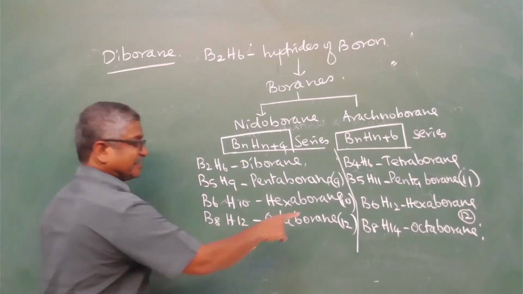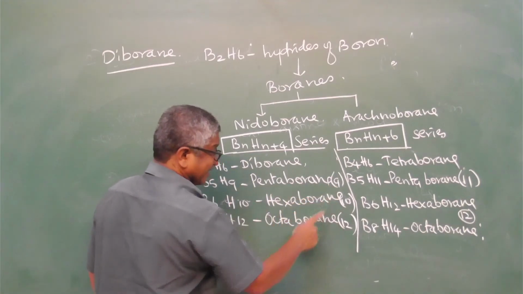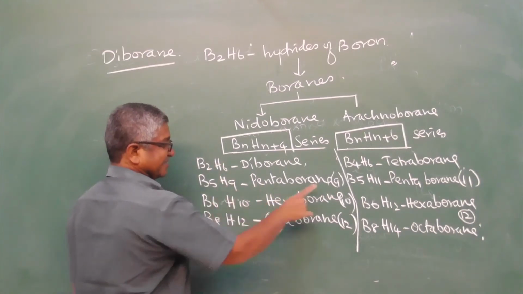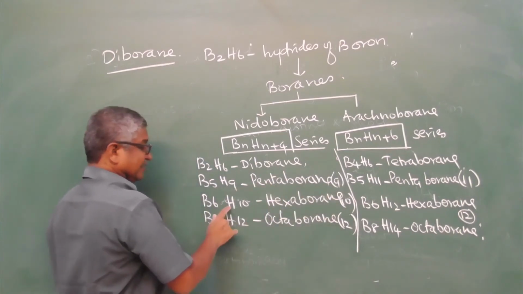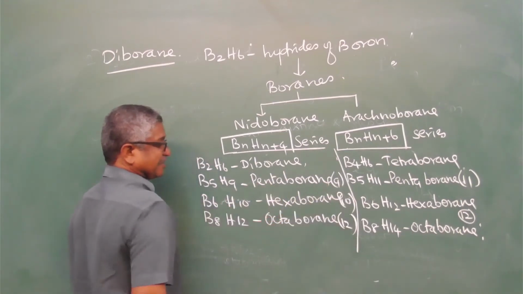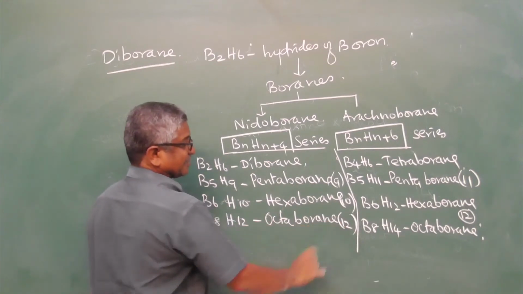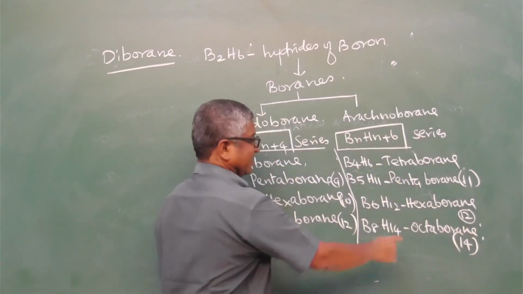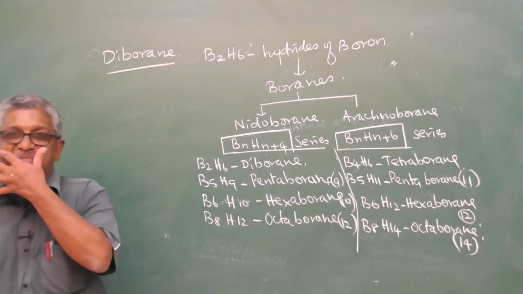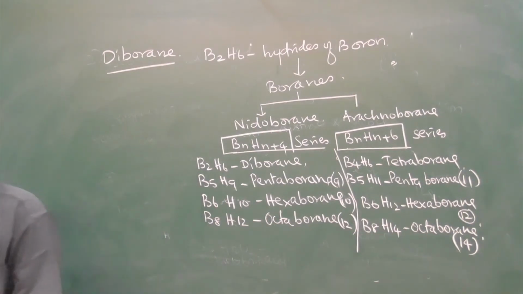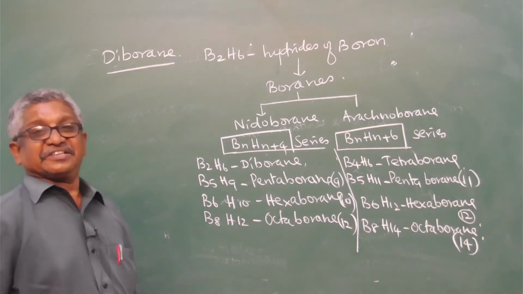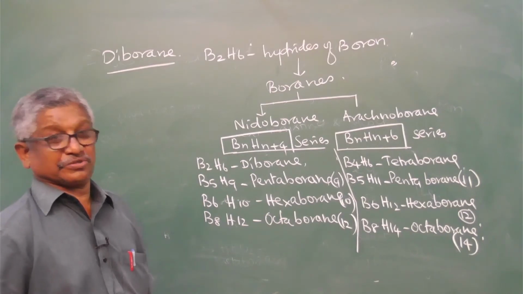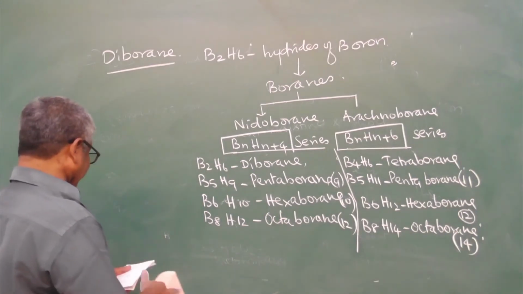Now, commercially, the number of hydrogens of the boron compound is written in the bracket. Here 9 hydrogens are there, so 9 is written. 10 hydrogens, 10 is written in the bracket. 12 hydrogens, 12 is written. Here 14 hydrogens are available in octaborane in the arachnoboranes. So the number of hydrogens is written inside the bracket of the compound.